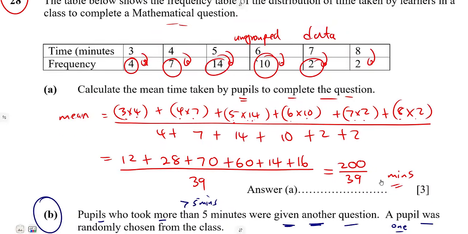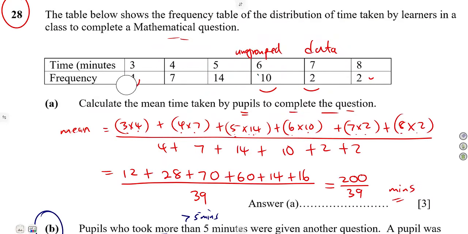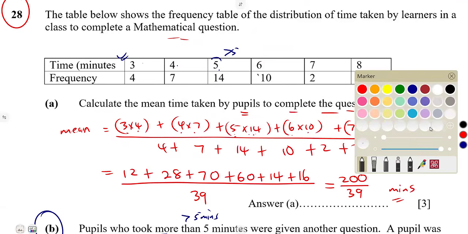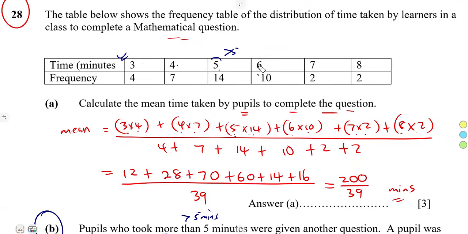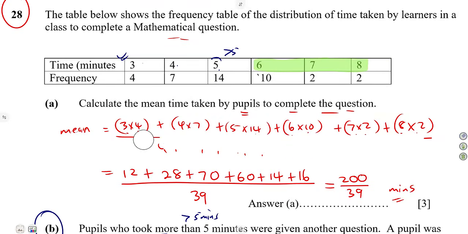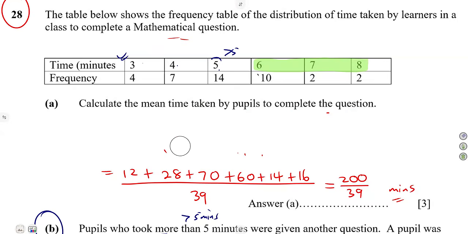Greater than 5 minutes from our table, this is our time, in minutes: 3, 4, 5. But we need greater than 5. We cannot take this 5. We need something above that, starting from 6, 7, up to 8. This is the time that we are talking about that is more than 5. But how many students do we have in that time frame?